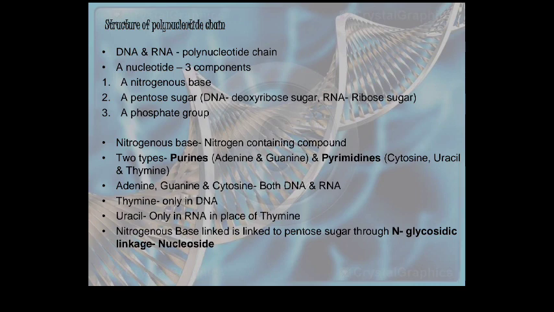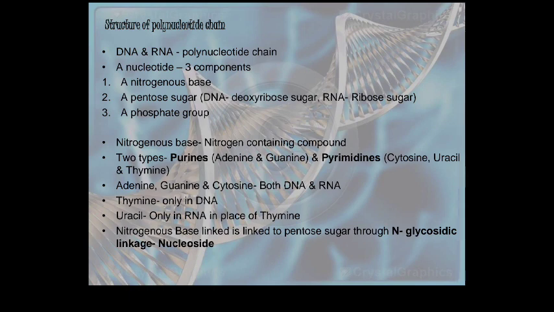Sugar is very important. The D and R in DNA and RNA are mainly because of the sugar. Deoxy means without oxygen, and in place of the hydroxyl there is only a hydrogen. We study the structure of deoxyribose sugar and ribose sugar. In RNA there is ribose sugar, and in DNA deoxyribose. Then the phosphate group, which is very important, acts as a linkage between two nucleotides, joined to the pentose sugar.